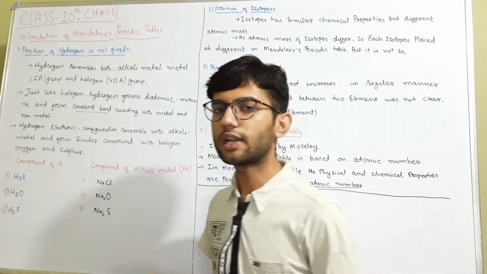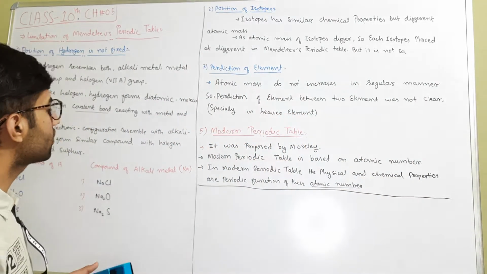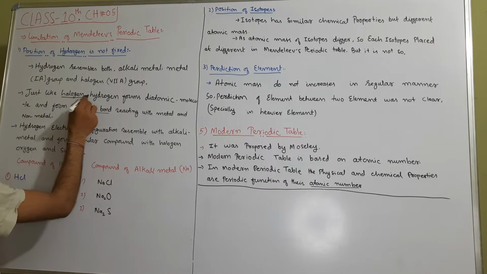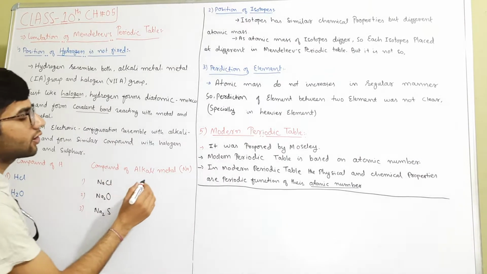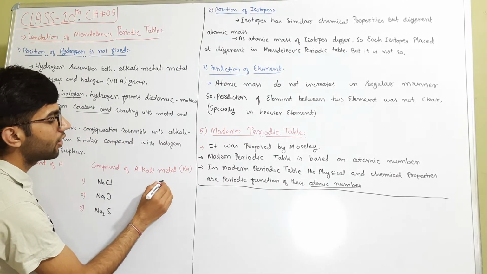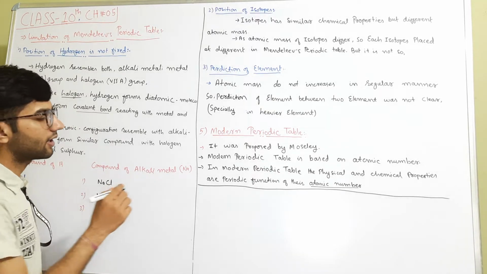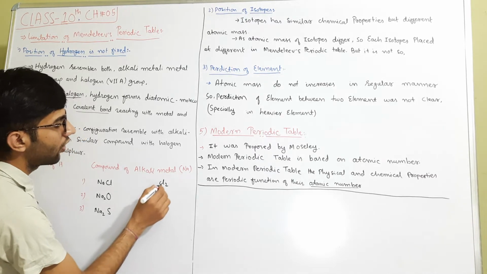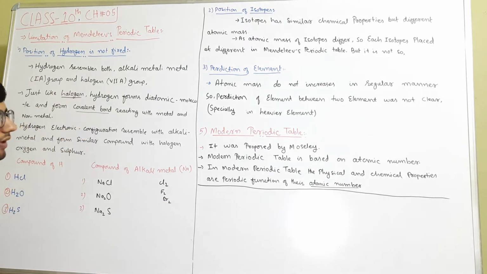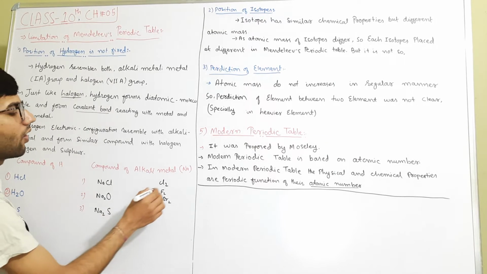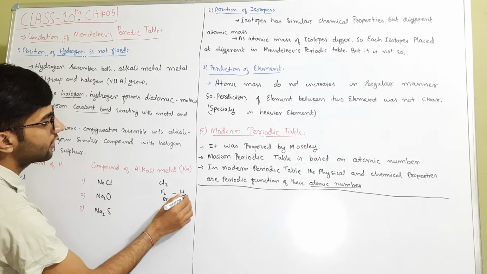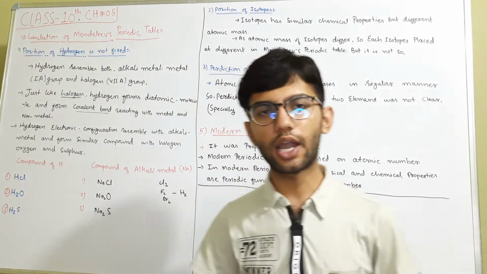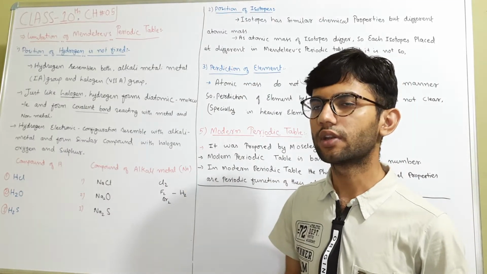What are the properties that make hydrogen resemble group 7? The group 7 elements are known as the halogens. They always exist in nature in diatomic form, meaning their molecule has two atoms of the same element, just like Cl2, F2, Br2: chlorine, fluorine, bromine. So they always exist in diatomic form. On the other hand, hydrogen also exists in the diatomic H2 form. This is the property of hydrogen that resembles the halogen group.